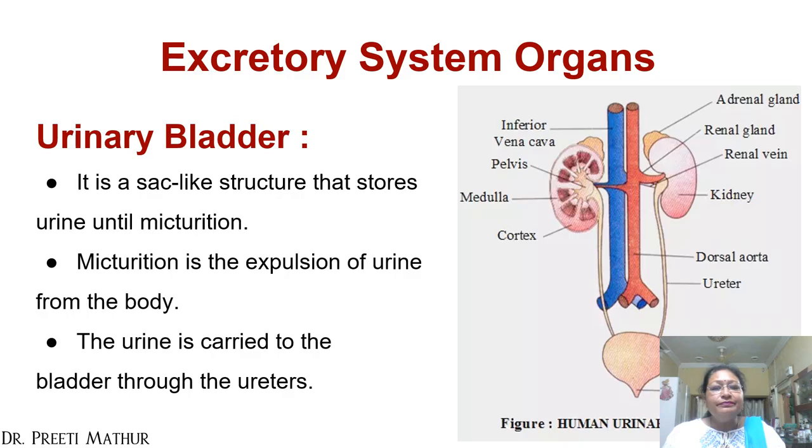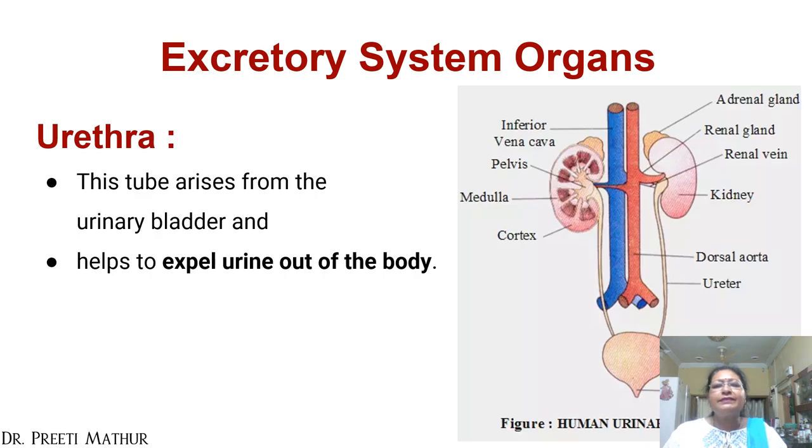Urinary bladder is a sac-like structure that stores urine until micturition. Micturition is the expulsion of urine from the body. The urine is carried to the bladder through the ureters. You can see from the diagram, it is clearly shown. Now, urethra. This tube arises from the urinary bladder and helps to expel urine out of the body.